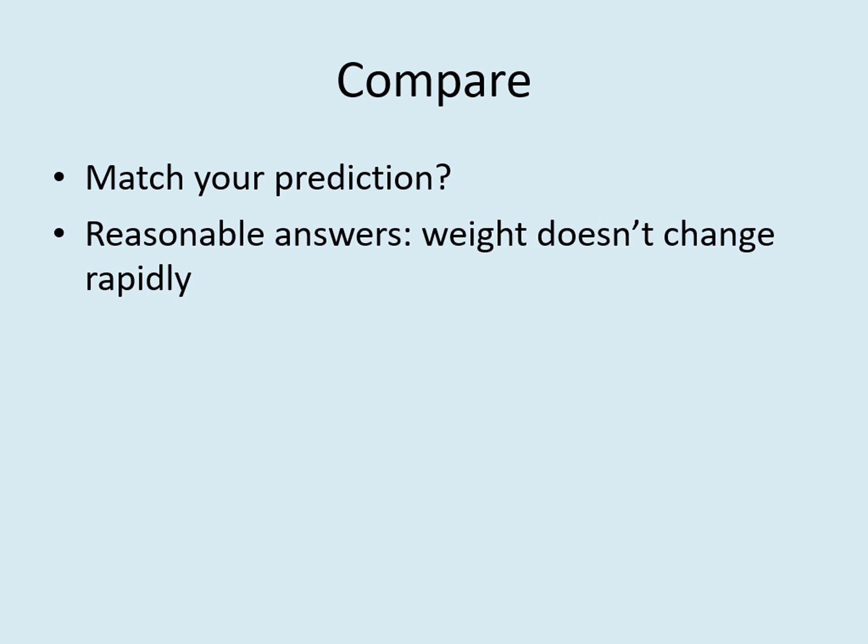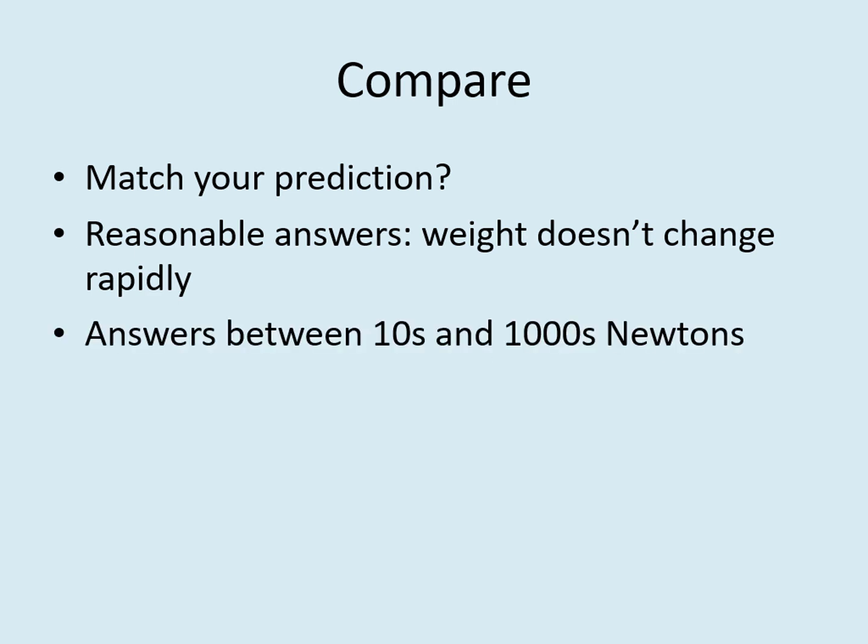So you shouldn't be seeing weights that are hundreds or thousands of times greater or smaller than your weight on Earth. In general, even the smallest weights should be tens to a couple of hundred newtons. Even the biggest weights probably won't be more than a few thousand newtons. If you're getting numbers well outside of this range, then something has probably gone wrong in your calculations, and you should go back and check your steps.